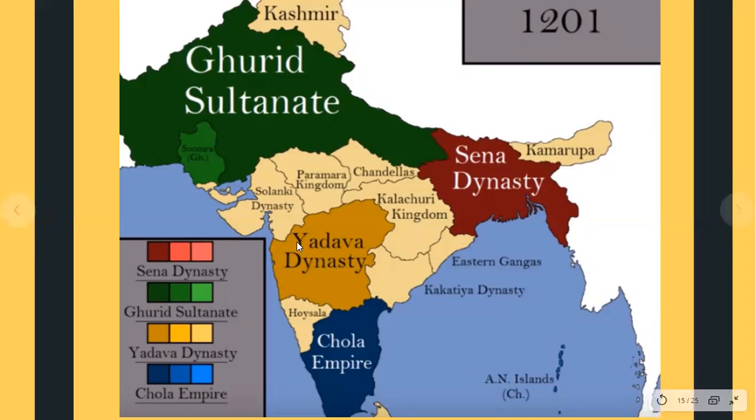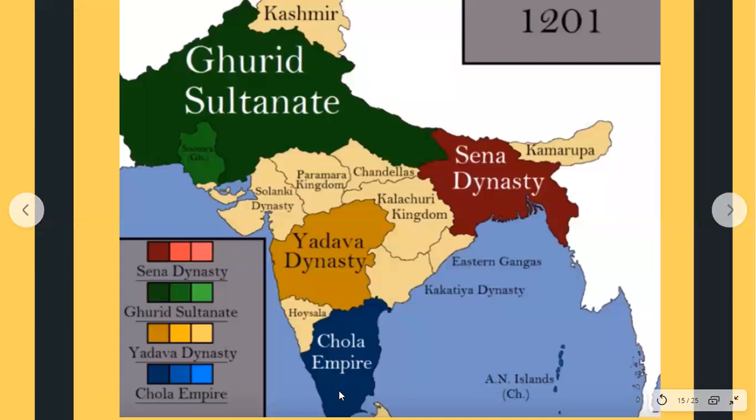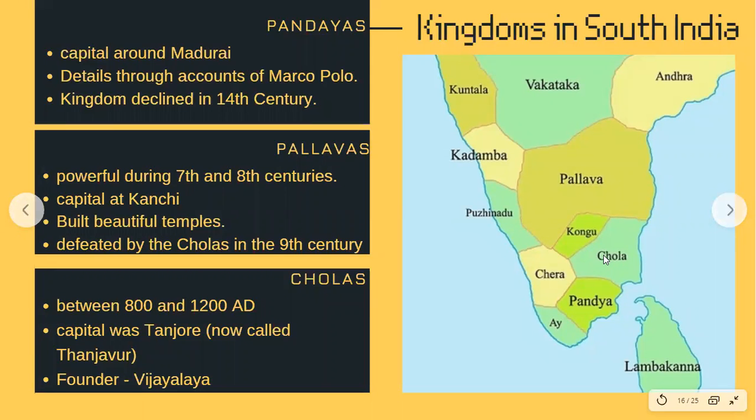Now we will move to another part altogether. We will move down south, to the Cholas. But the Cholas started small, students. The most important and famous kingdoms in South India at that time were the Pandyas, Pallavas, and the Cholas. So this is the Pallavas, the Cholas, and the Pandyas. The Pandya capital is around Madurai.